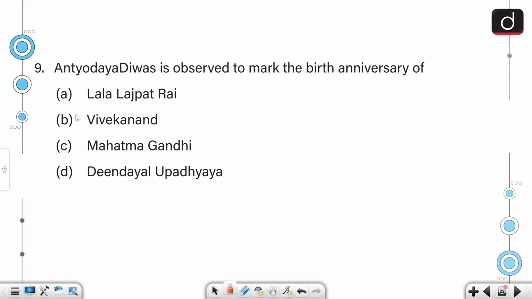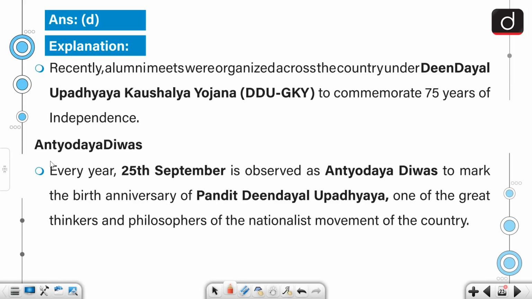Antyodaya Divas is observed to mark the birth anniversary of which of the following eminent people? It's actually Deen Dayal Upadhyay, so the correct answer would be option D. Recently, alumni meets were organized across the country under Deen Dayal Upadhyay Kaushalya Yojana to commemorate 75 years of independence.